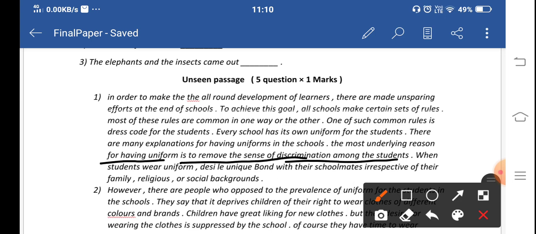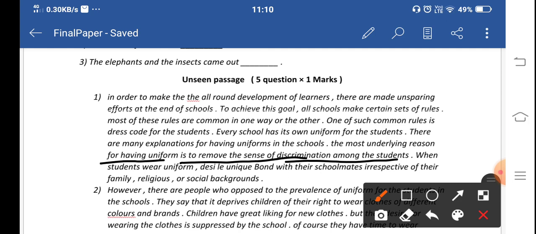By wearing uniforms, students are kept apart from discrimination. If somebody belongs to a middle class family, he would not wear good clothes. But if somebody belongs to a very high class or high status family, he would wear branded clothes, and it will make discrimination at the level of school.